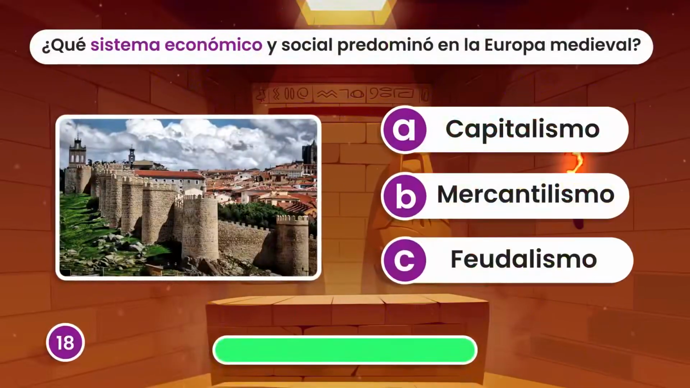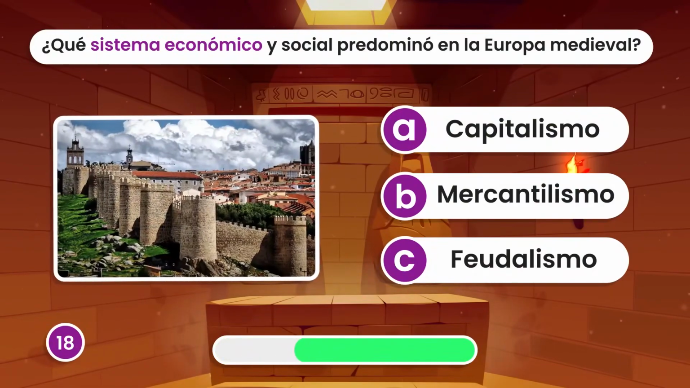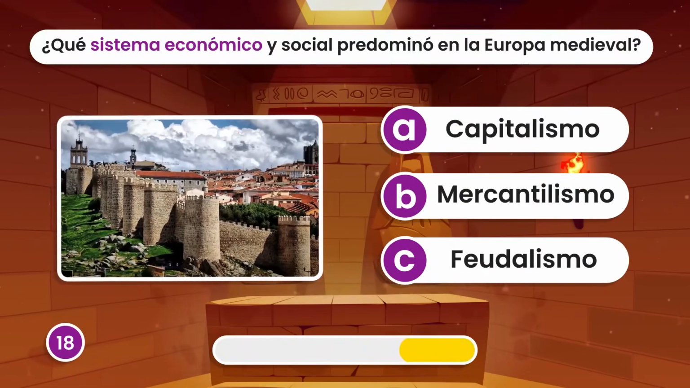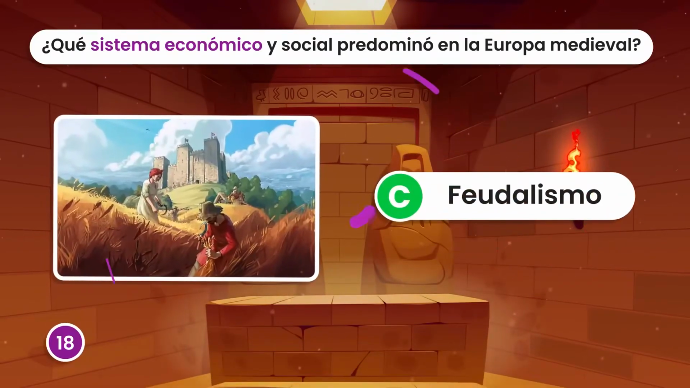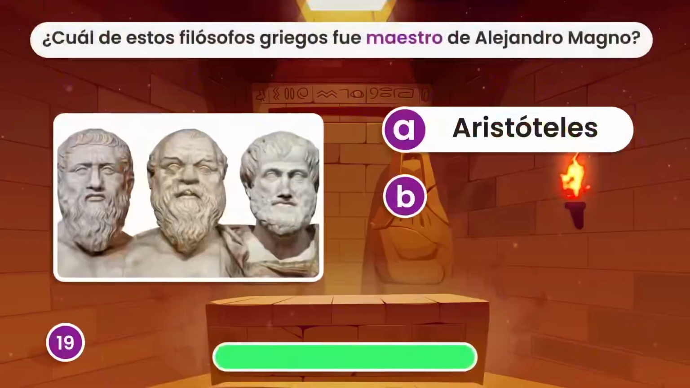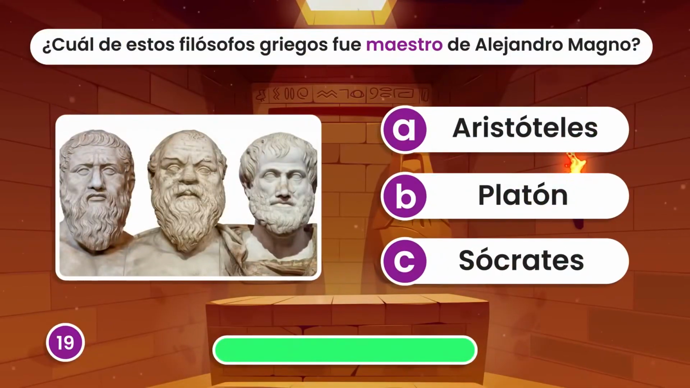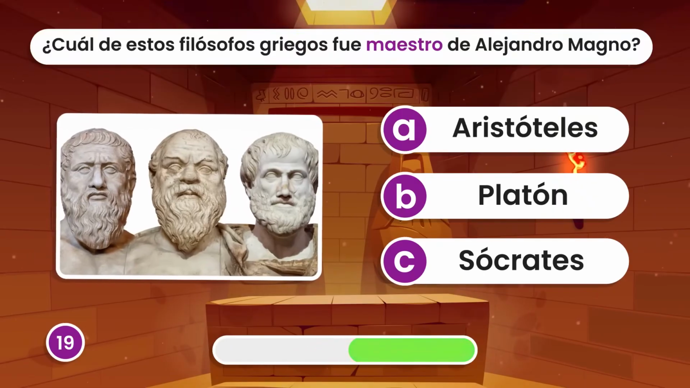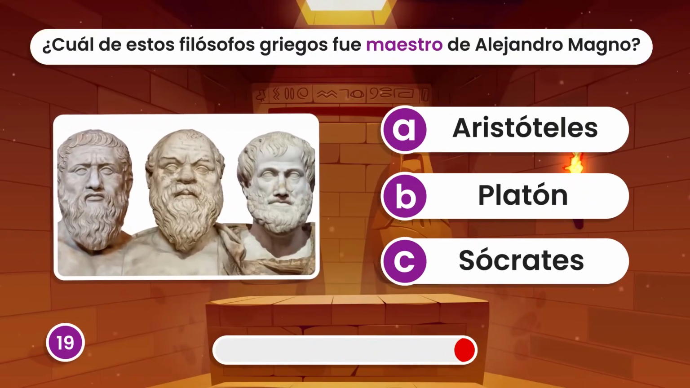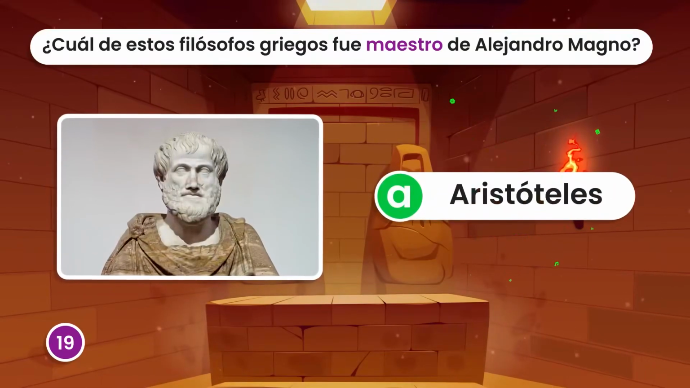What economic and social system predominated in medieval Europe? Feudalism? Which of these Greek philosophers was the teacher of Alexander the Great? Aristotle?